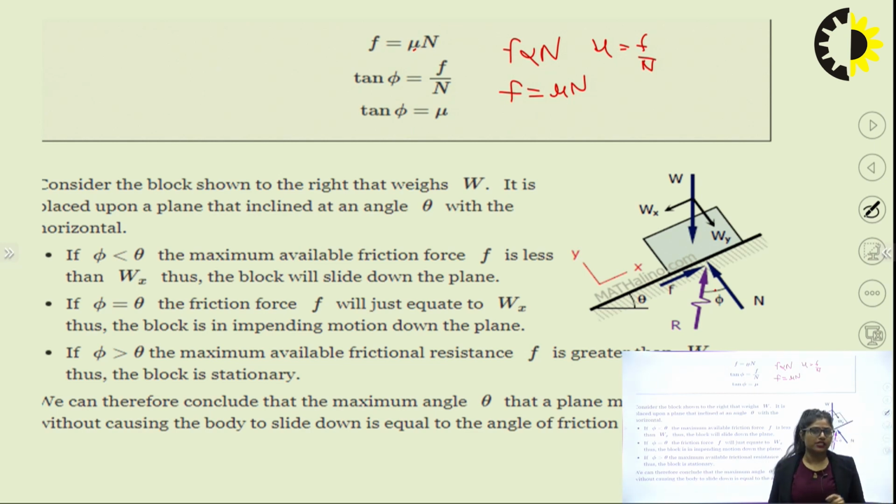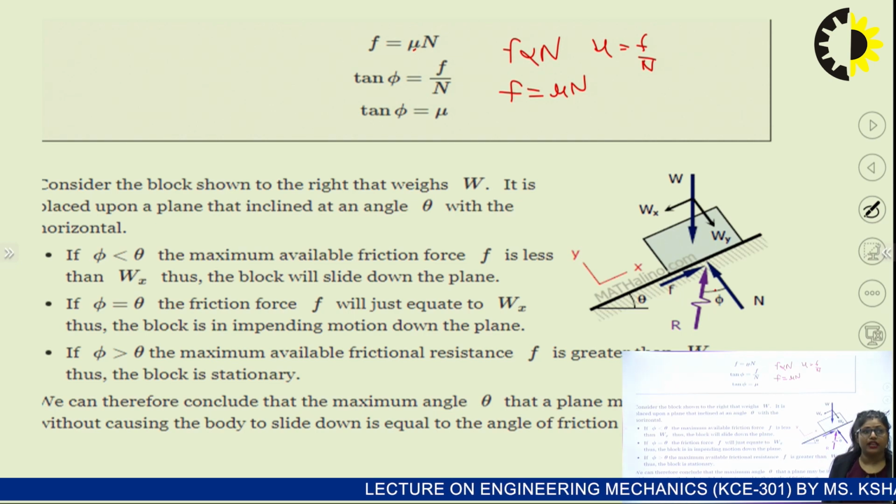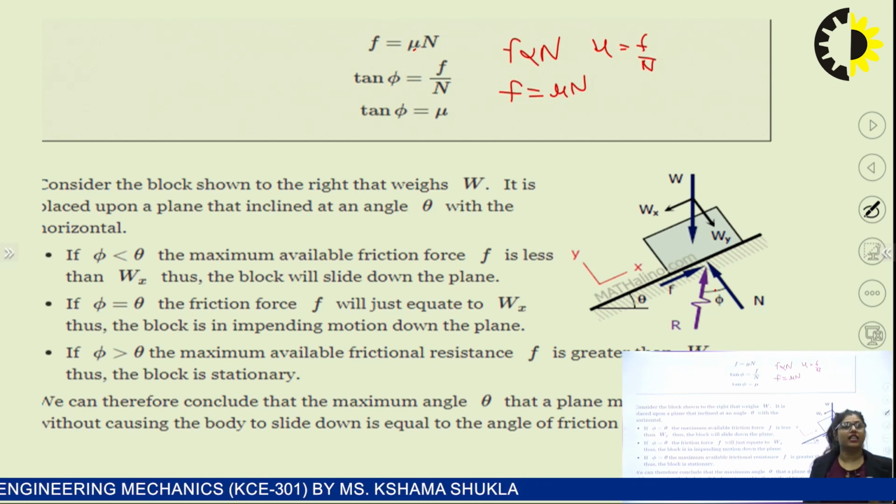Does the block slide down? Of course. If phi is equal to theta, that is the condition of impending movement. When the body is trying to move, it is just in the position of movement. The instant the body starts to move, that particular motion is known as impending motion. If phi is equal to theta, that means the angle of friction is equal to the inclination of that surface, the frictional force F will just equal Wx. Thus the block is in impending motion down the plane.